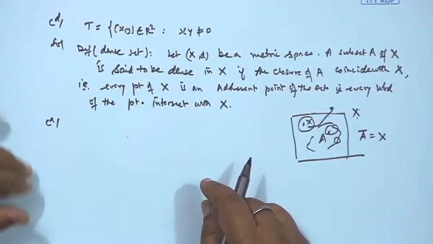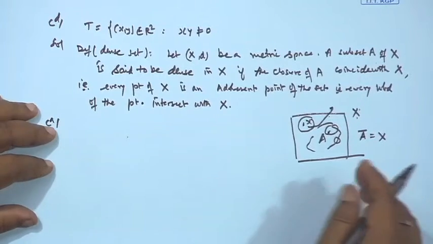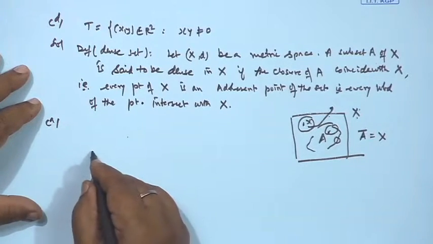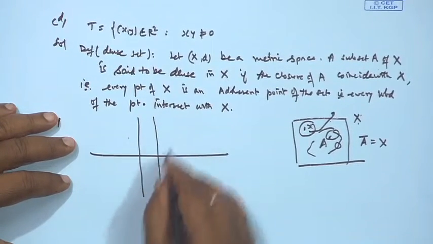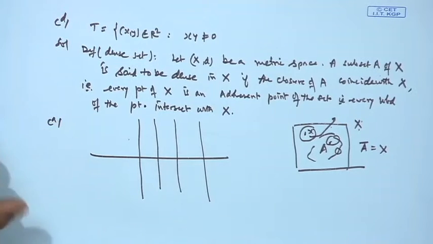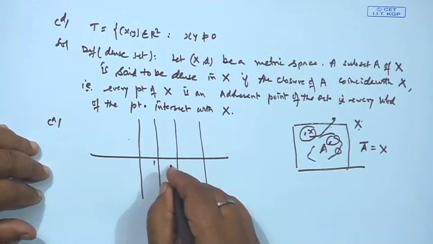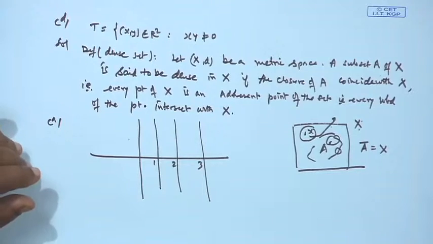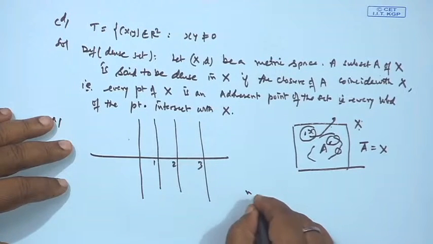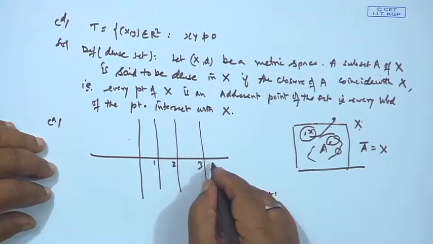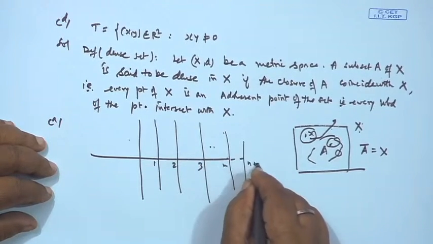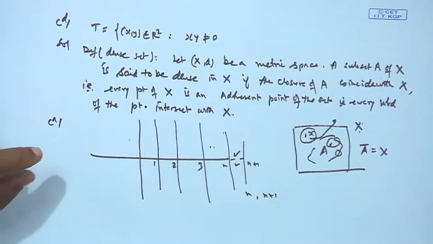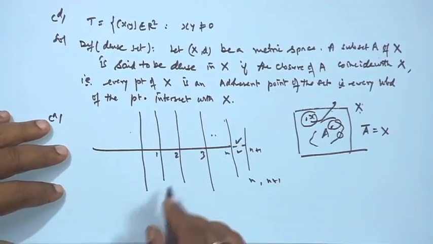Now, the first problem is X belongs to R^2, where x is a natural number. Suppose these are the natural numbers 1, 2, 3, and so on. Now, all the points in between n and n plus 1, these points in between are neither limit points.